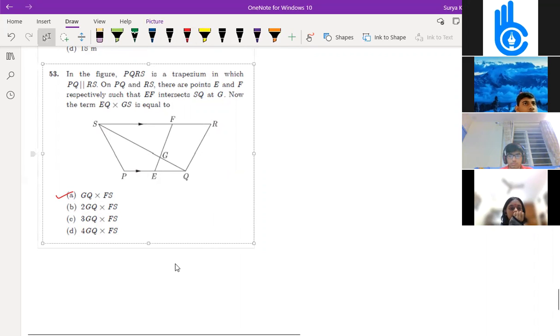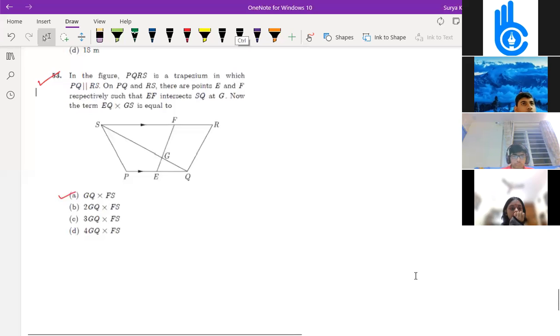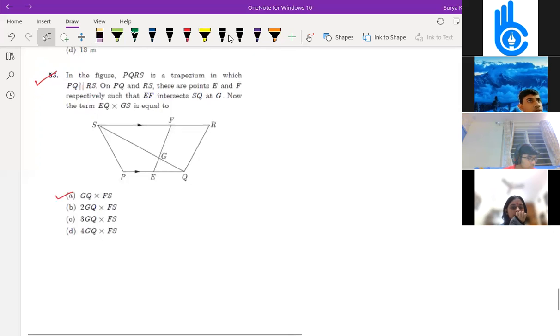So can anyone explain how to do this question? Only Samarth has done it, option A is correct. Anybody else? So EQ into GS. Actually we can take this triangle and this triangle, both are similar, correct? Can we do it like this?